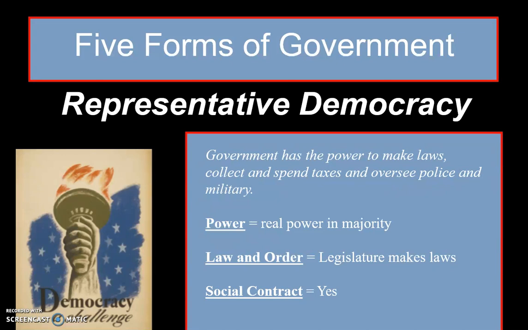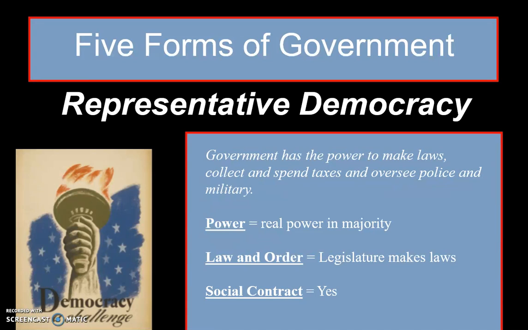The next form of government is one that you're probably a little bit more familiar with, and that's representative democracy. And this is called a couple of different things. It might be representative democracy, could be indirect democracy, or it could be a republic. Okay, so they all kind of mean the same thing. And this basically means that government has the power to make laws, and they collect and spend taxes and oversee police and military forces. But we pick them. The people pick who is in power.